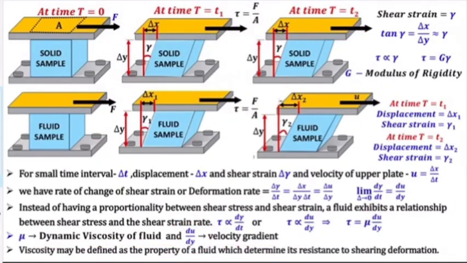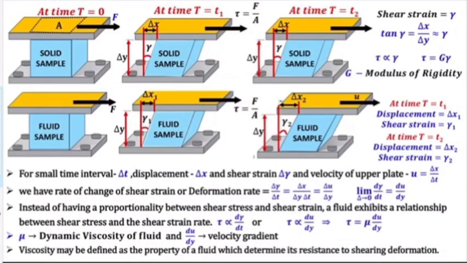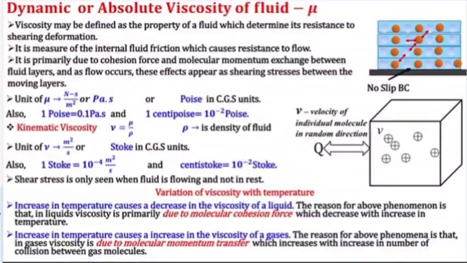Now viscosity may be defined as the property of a fluid which determines its resistance to shearing deformation, or resistance to flow. Now coming to the dynamic viscosity definition, this we already know now. Viscosity is defined as the property of a fluid which determines its resistance to shearing deformation, or it is internal fluid friction which causes resistance to flow.